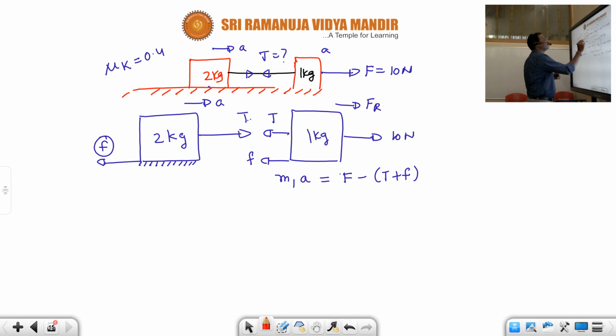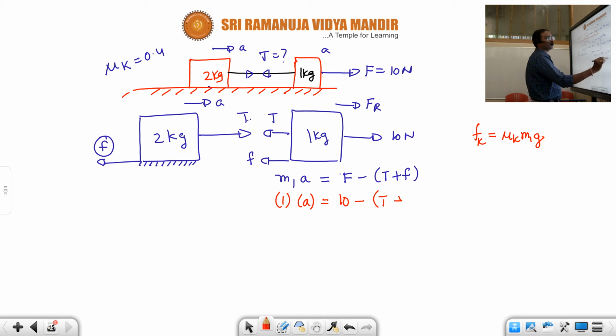The frictional force on this block is Fk equal to mu k into m1 into g. Then 1 kg into acceleration A is equal to 10 minus T plus frictional force 0.4 into 1 into 10, which is 4. This is equation 1.